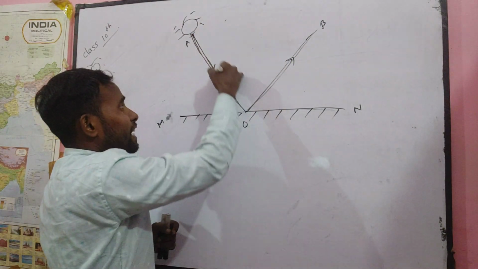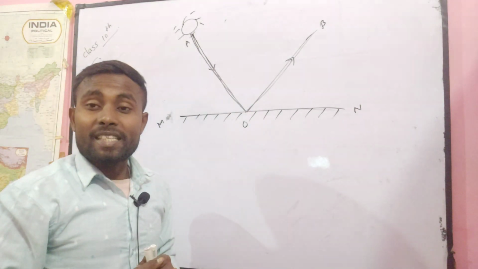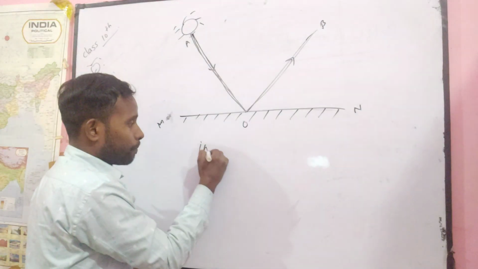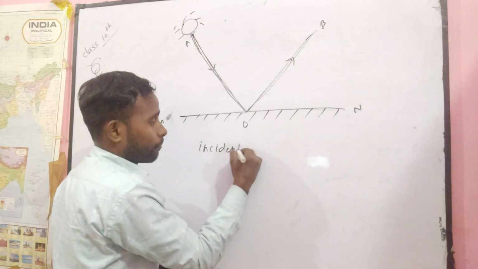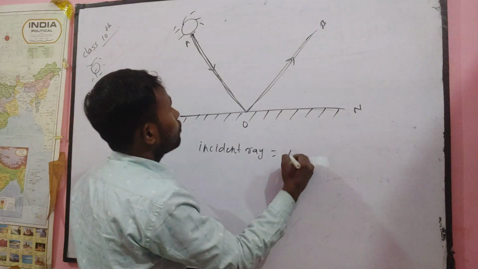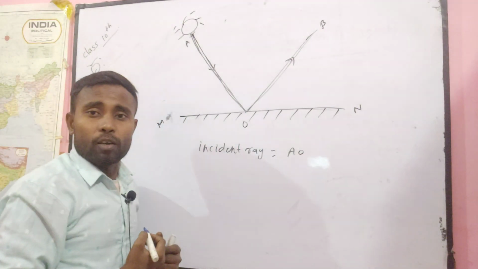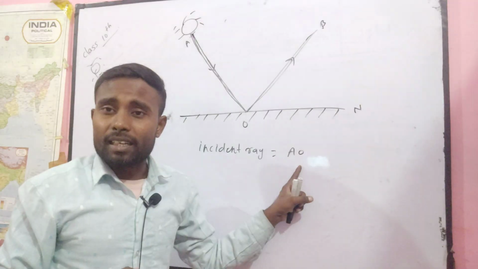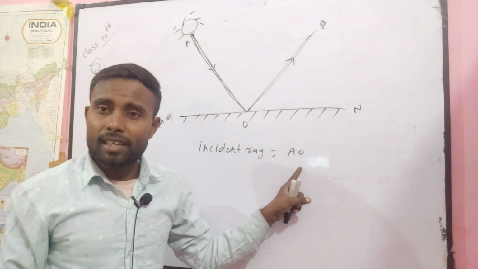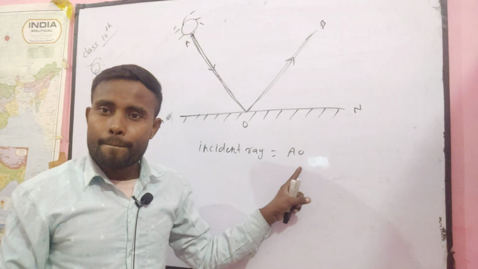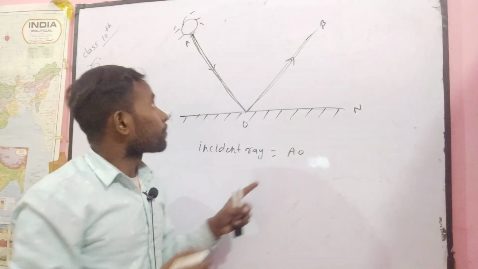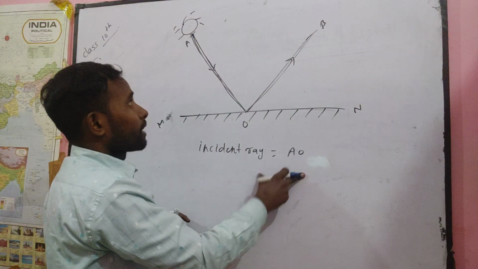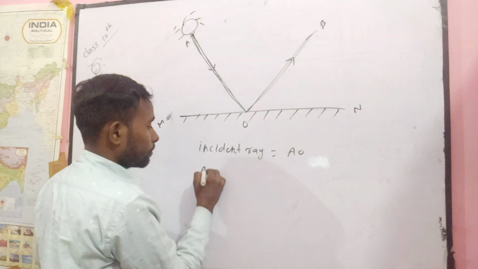This light ray AO is known as the incident ray. You can write here: incident ray, which is AO. AO is the incident ray. And OB is what?